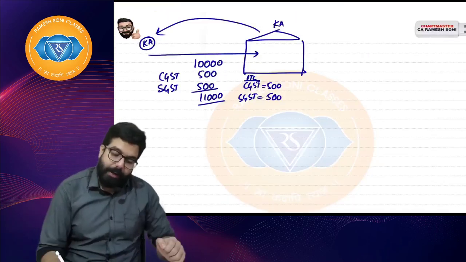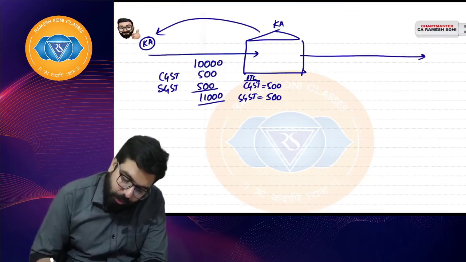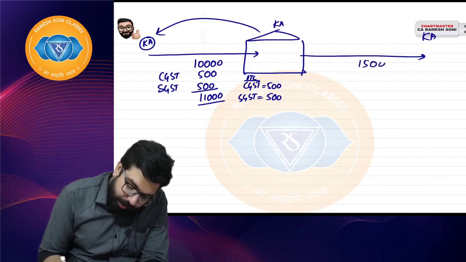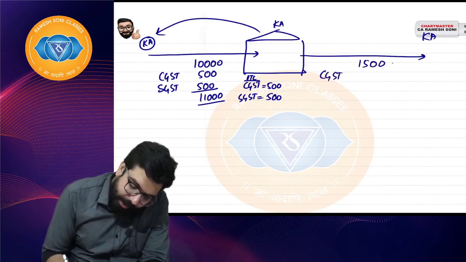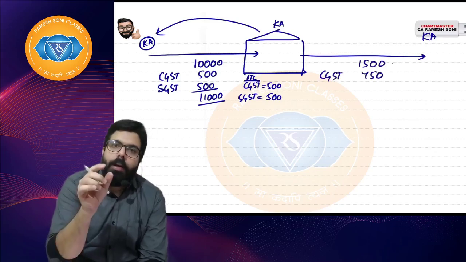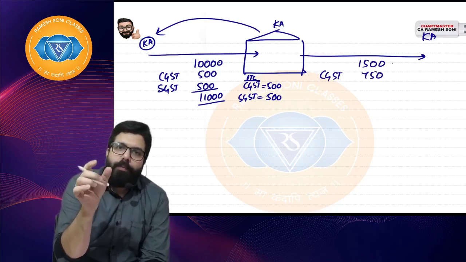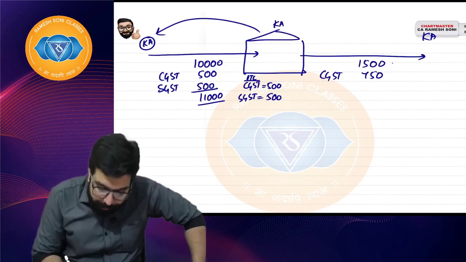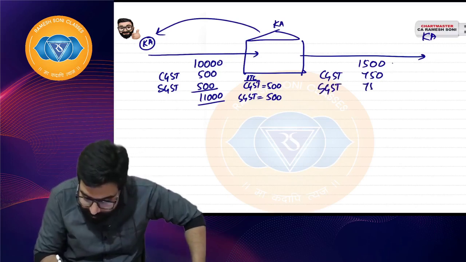Then he went ahead and sold these goods to a person in Karnataka only, and he sold at 15,000, CGST charge 750. I am telling everything in round figures because it will make it easy for you to understand. And he charged SGST 750.